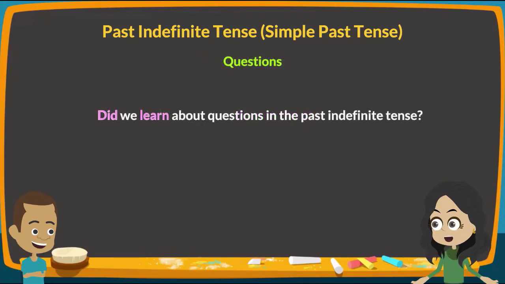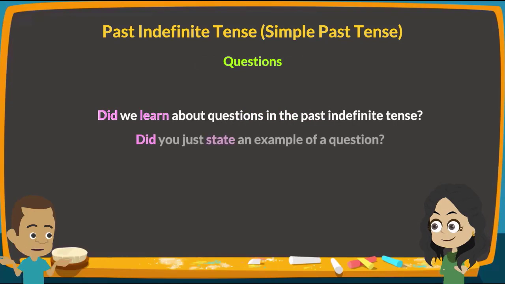Did we learn about questions in the past indefinite tense? Did you just state an example of a question? Yes, and you did as well. To make questions in this tense, we begin the sentence with the word did. Because did is helping the verb, it can stay in its first form. Let's do some practice now by filling the empty boxes with the correct sentences.